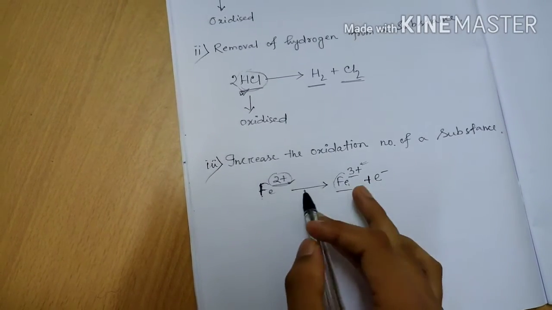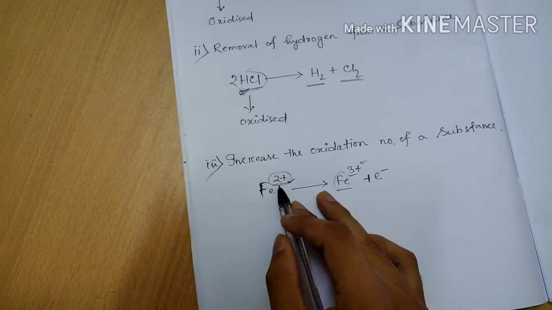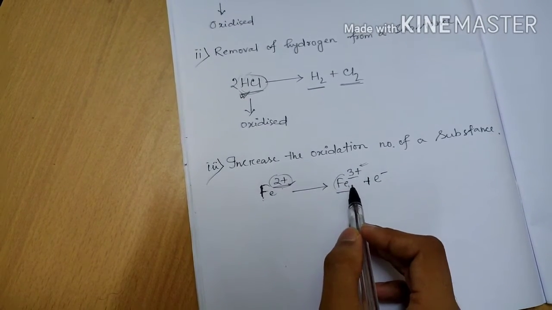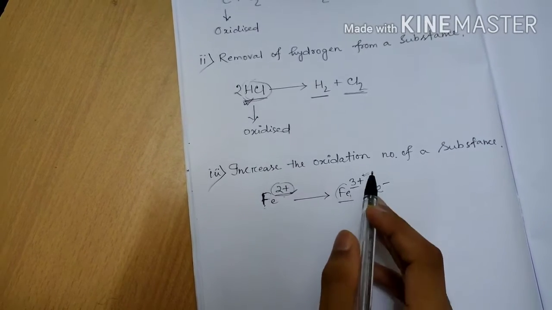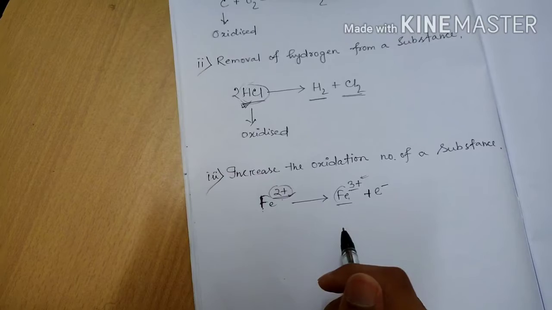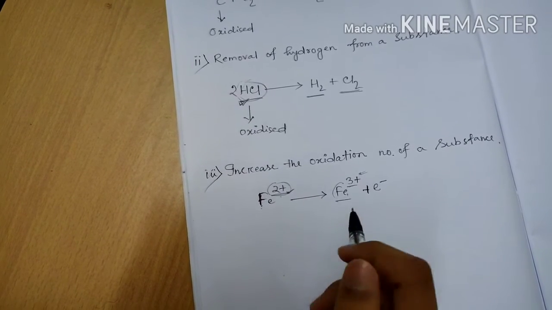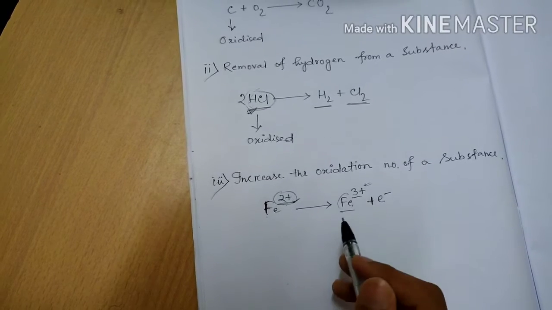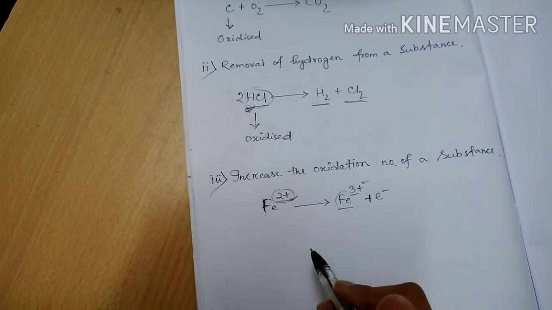So obviously the oxidation number increases from plus 2 to plus 3. So here also oxidation has taken place, because the oxidation number increases from plus 2 to plus 3.